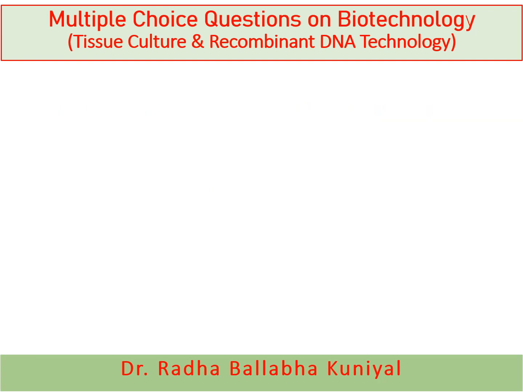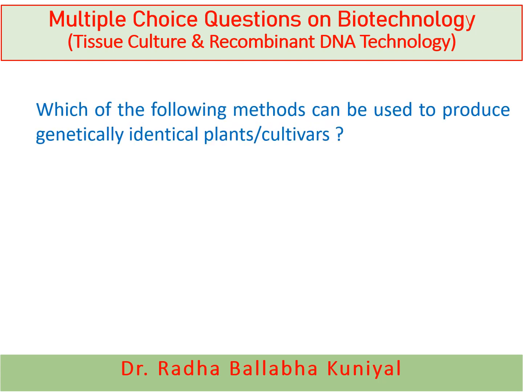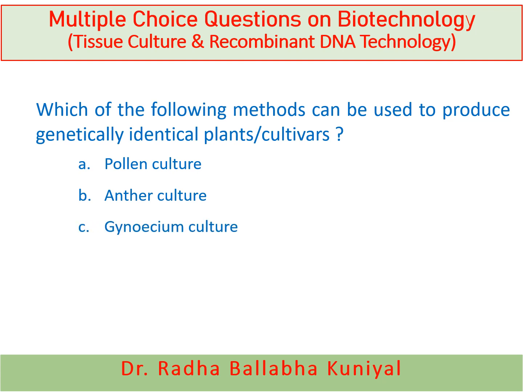The next one is, which of the following methods can be used to produce genetically identical plants or cultivars? A. Pollen culture, B. Anther culture, C. Gynoecium culture, or D. Micropropagation techniques? And here the right answer is micropropagation techniques. By micropropagation techniques, we can produce genetically identical plants or cultivars.